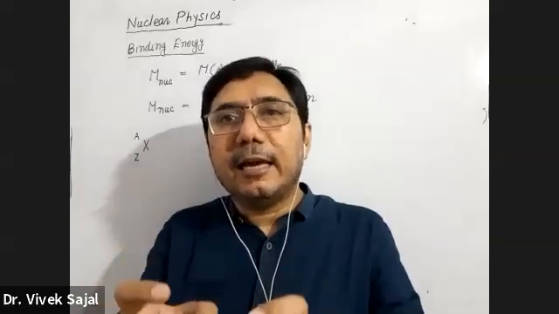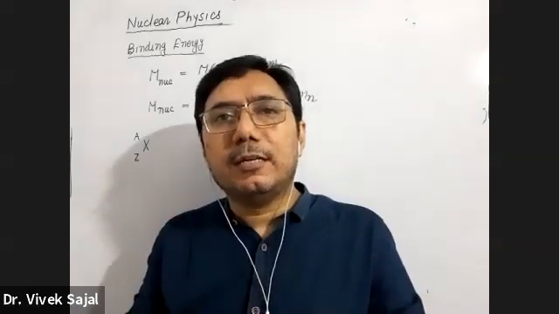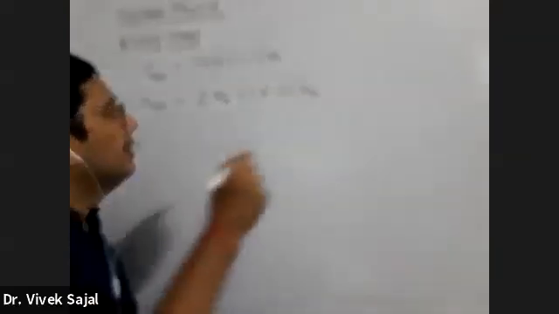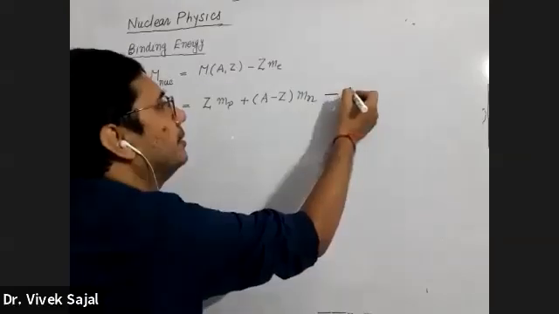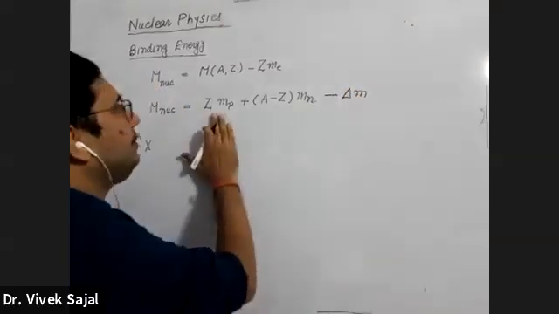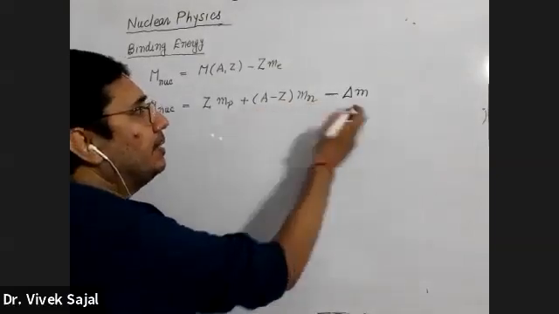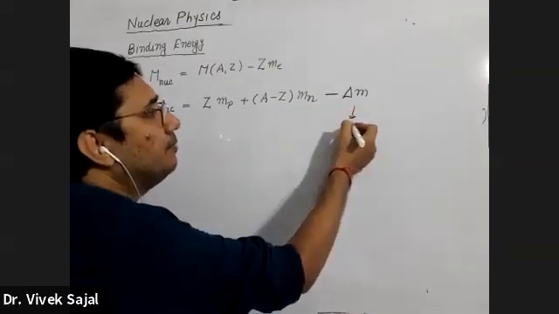Out of the total mass of the constituent particles, a very small mass is lost. Whatever mass is lost here is known as mass defect. So we have to subtract a very small mass from the mass of these constituent particles. This is known as mass defect.